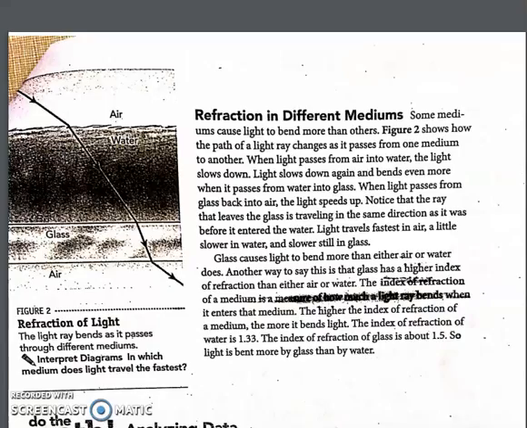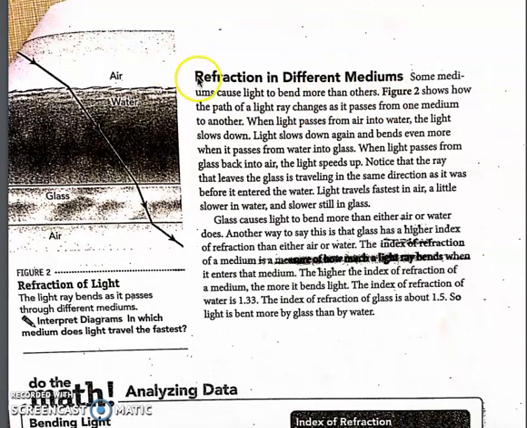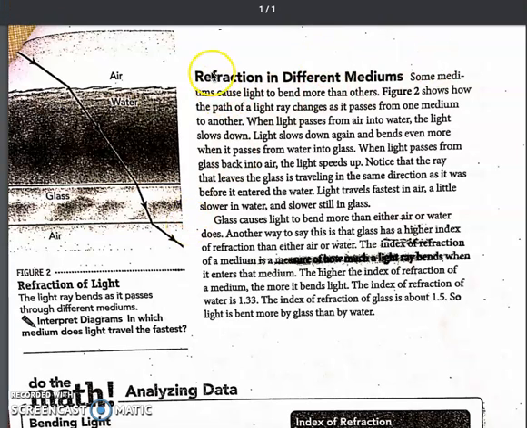Okay, students, next we have 2 more paragraphs. This paragraph is number 3 right here, and this paragraph is number 4 right here. Refraction in different mediums. Some mediums cause light to bend more than others.